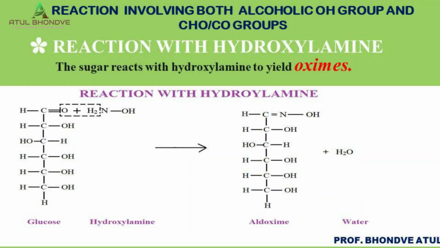The next reaction after osazone formation is the reaction of monosaccharide with hydroxylamine. When glucose reacts with hydroxylamine, there is a synthesis of a new compound called the aldoxime. The reaction is popularly called oxime formation. The aldoxime is commonly used in different medicines in the pharmaceutical industry as an antidote for nerve agents.